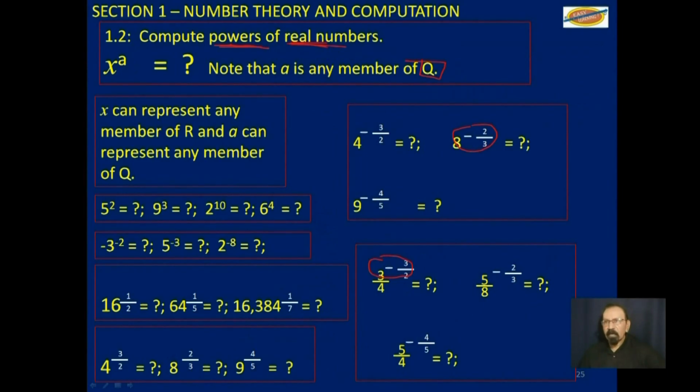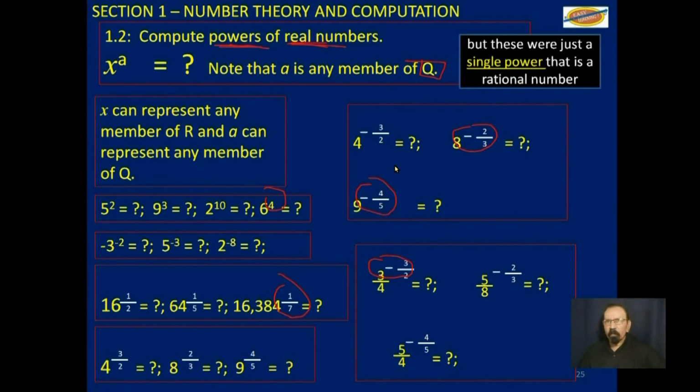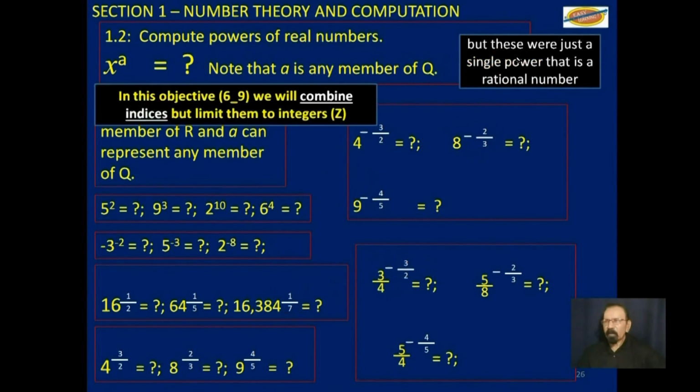And so as I said, you look at whole numbers like that, you look at fractions like this, you look at negative numbers and even negative fractions, but those were single power. Now what we have to do in this objective 6.9 is that we have to combine indices, but the indices are limited only to integers.